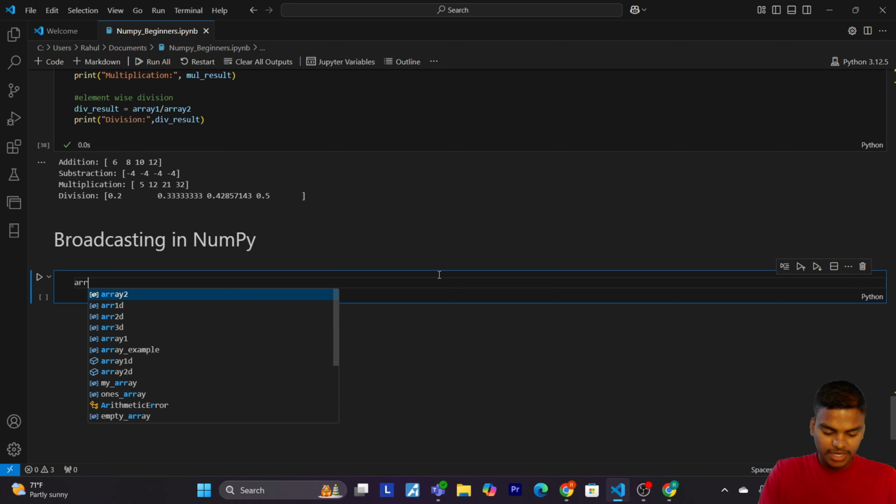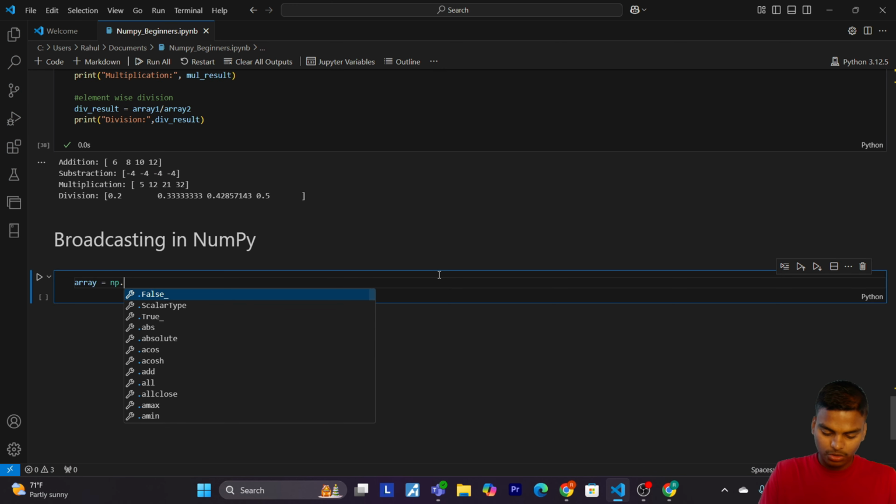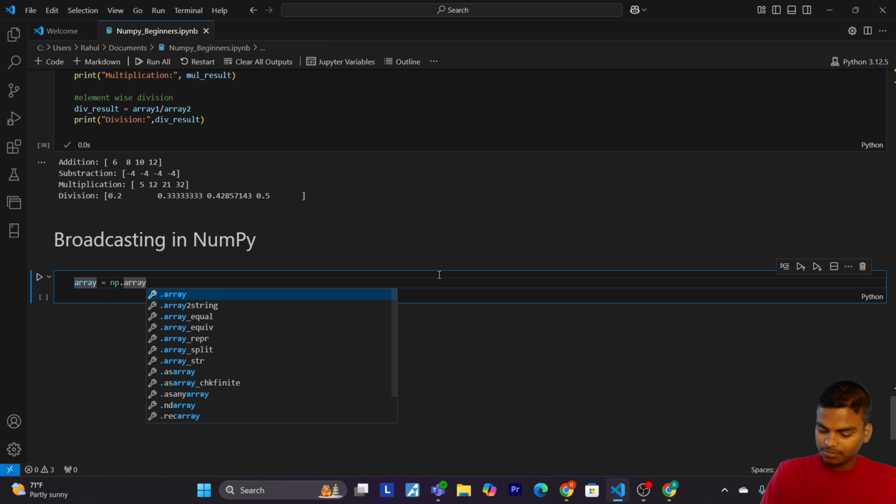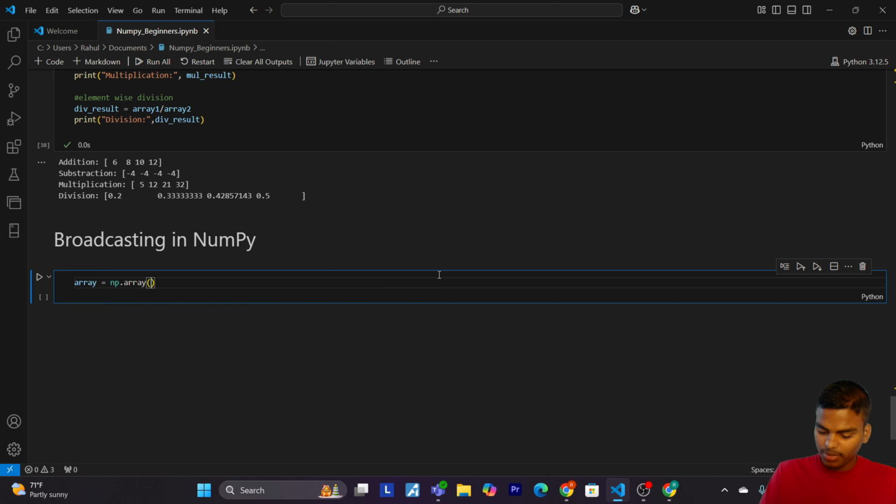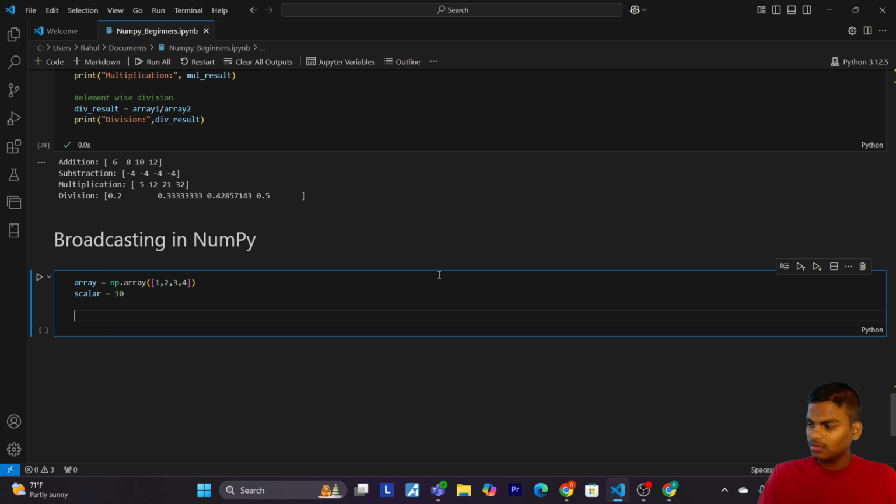Let's create an array with np.array, passing 1, 2, 3, 4. Now let me write scalar equals 10.